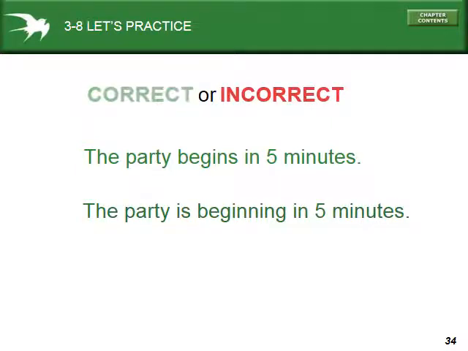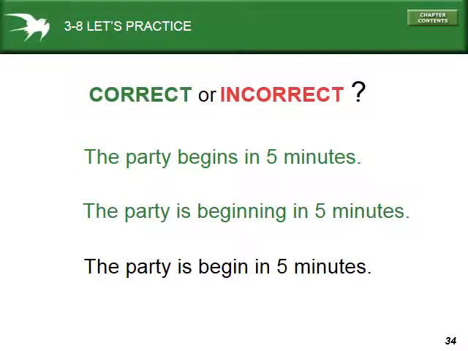Yeah, that's fine too. The party is begin in 5 minutes. No, there's no such thing as "is begin." This is something that I certainly do see in people's writing. But remember, you're never going to have the helping verb is or are with a simple form of the verb. It just doesn't exist in English. It certainly is a problem that we do see, though, in writing.